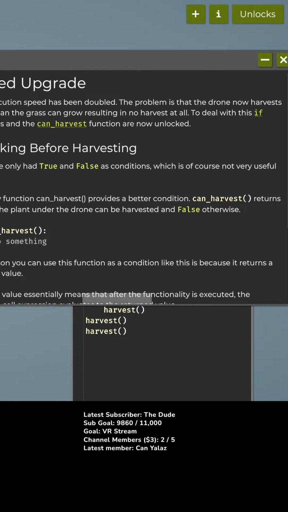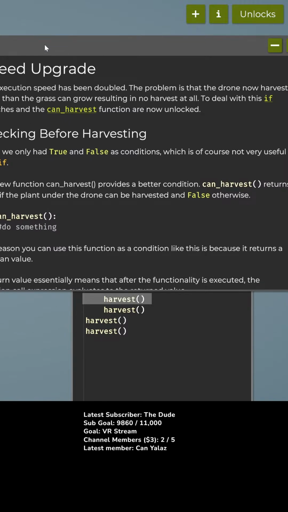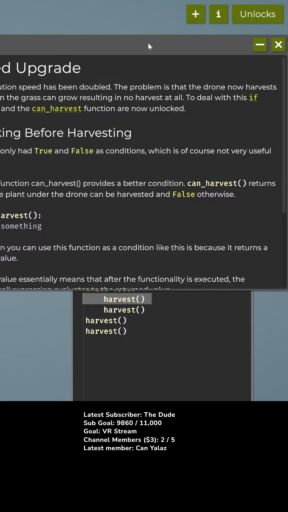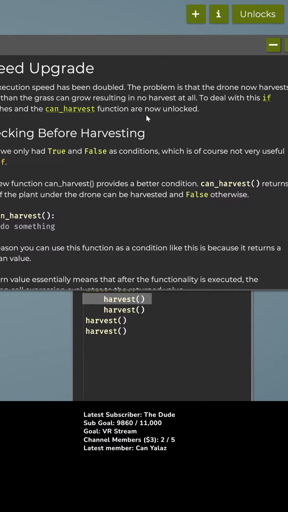Okay, then we have a speed upgrade. The execution speed has been doubled. The problem is that the drone now harvests faster than the grass can grow, resulting in no harvest at all. To deal with this, if branches and the can harvest function are now unlocked. Check before harvesting.